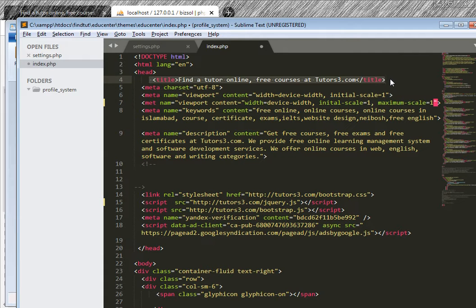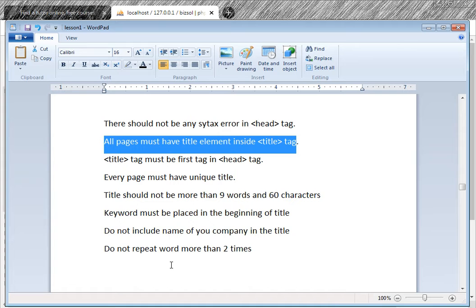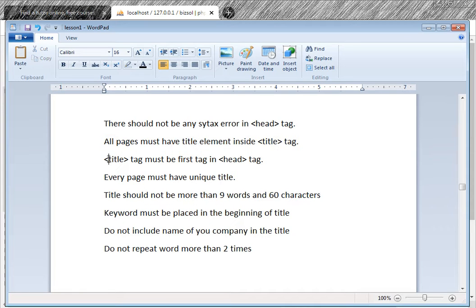Every page must have a unique title, and your content should be according to that title. Okay, there are ways that you should put 2 or 3 times your keywords. Keywords means if you sell courses, the course name should appear in the title 2 or 3 times, and you should not put the company name, and the title should be content centric. Okay, your content describes your title.